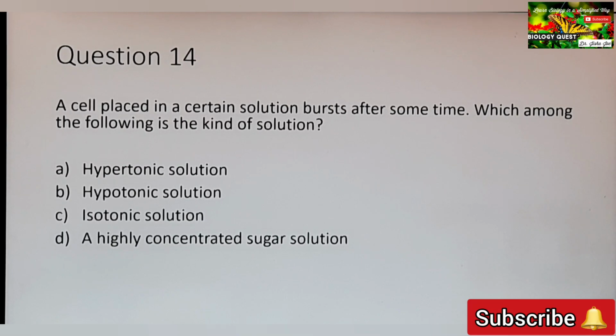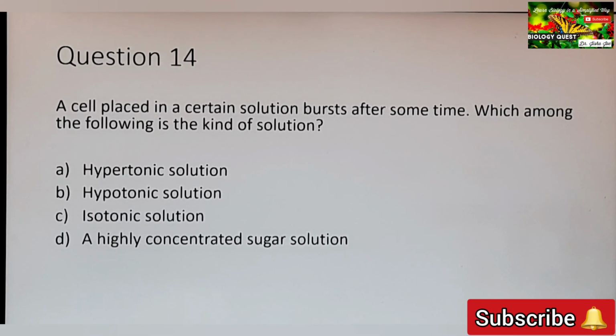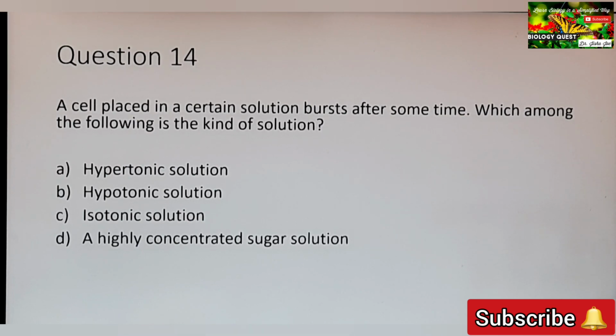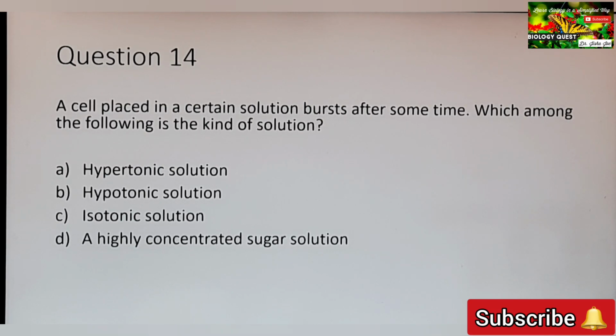Hypotonic solution is a less concentrated solution. So the amount of water in a hypotonic solution will be more than what is inside the cell. Naturally, endosmosis will take place when the cell is placed in hypotonic solution. Option C, isotonic solution, there will be no net movement of water.